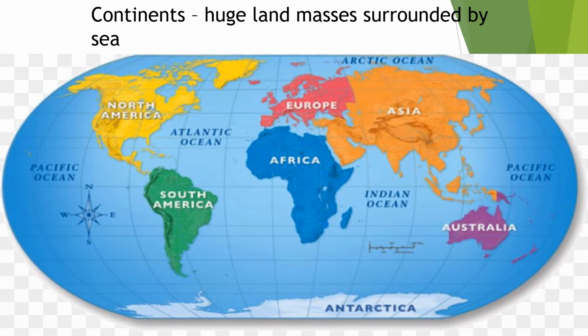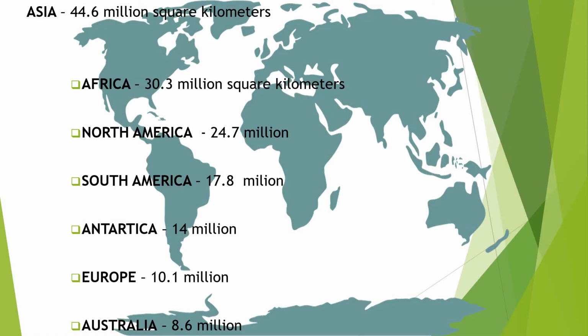Now let me ask you guys, what is the biggest or largest continent in the world? Alright, so the answer is Asia. Very good. Why Asia? The total area of Asia is 44.6 million square kilometers. Asia is composed of 48 countries, and its population as of 2018 is 4.55 billion people.